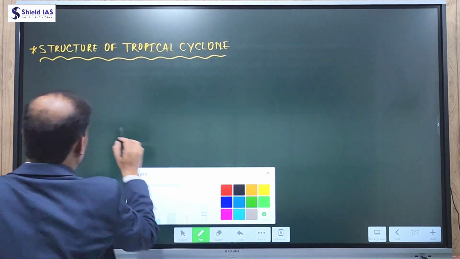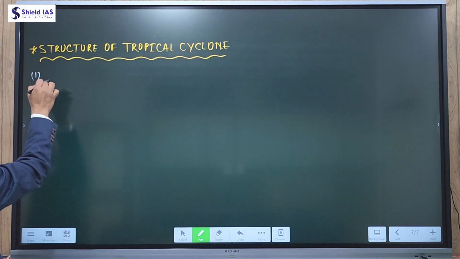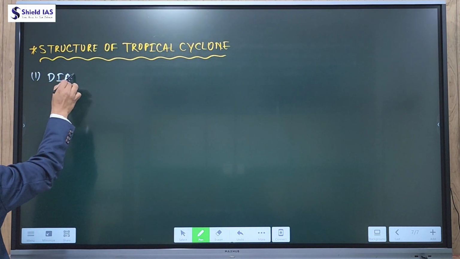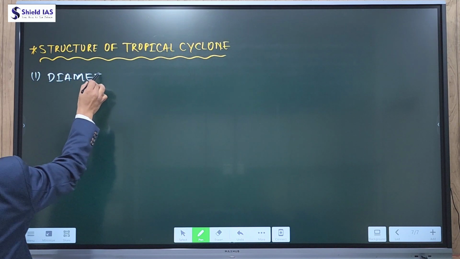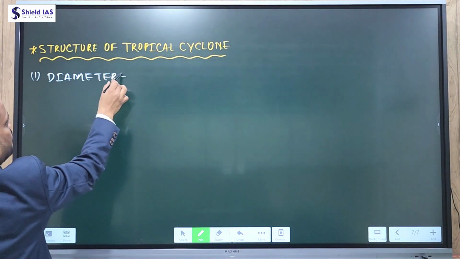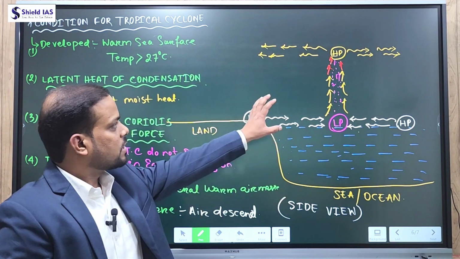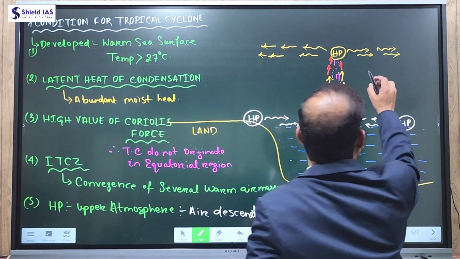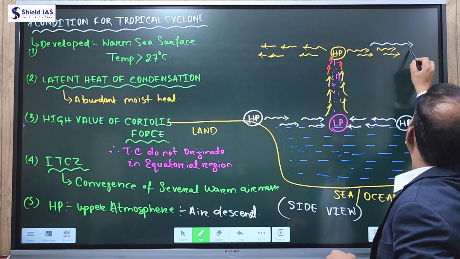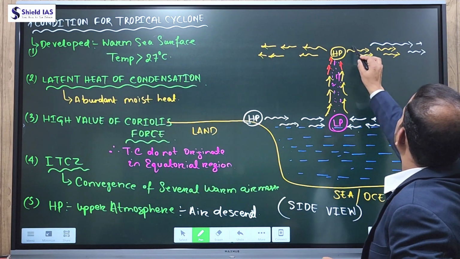So diameter means from center to the outer area. First thing is the diameter of a tropical cyclone. It varies from region to region. It depends on the speed of the wind and location. If the speed of wind is greater, it can extend far away from the equator.